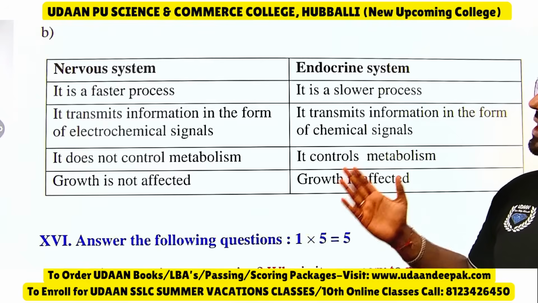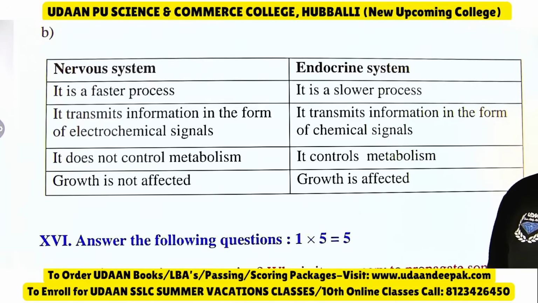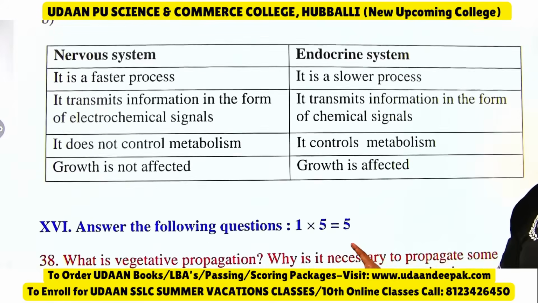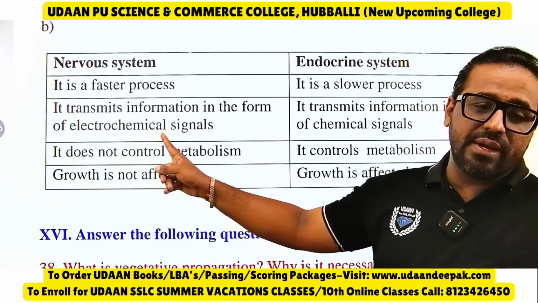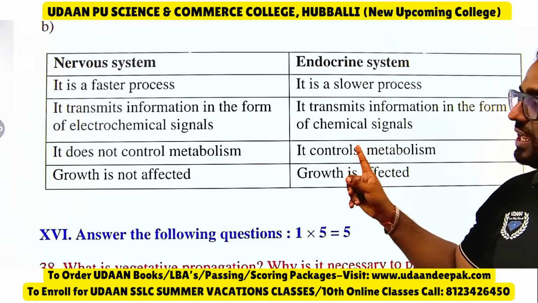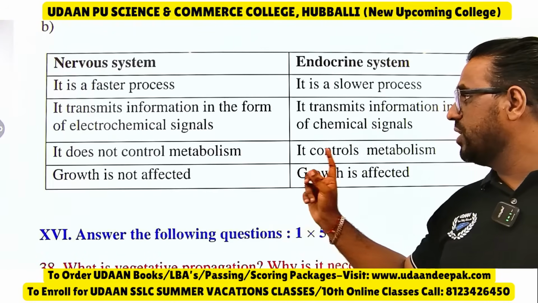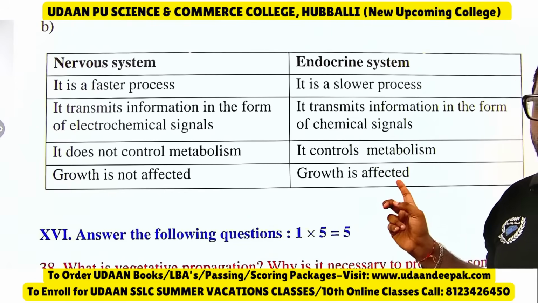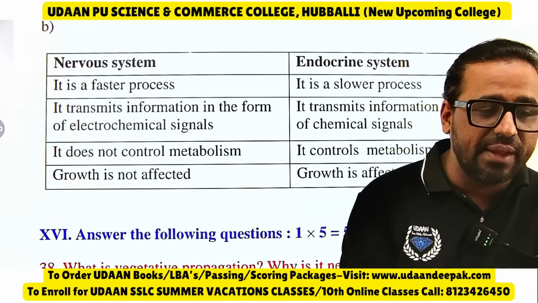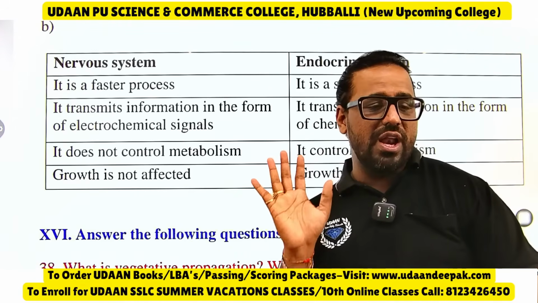Okay, and it transmits information in the form of electrochemical signals. It transmits information in the form of chemical. Look here, electrical and chemical signals come, here only chemical signal comes. It does not control metabolism, it controls metabolism. Growth is not affected, here growth is affected. So like this you should be able to write this. I hope you all are connecting.